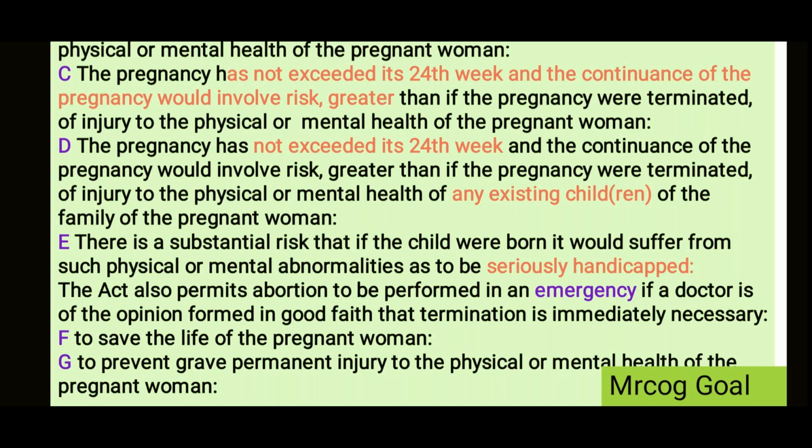So F will stand for saving the life of the pregnant woman, and G will stand for preventing the grave permanent injury to the physical or mental health of the pregnant women. So this is whenever the doctor feels that if I don't do it now, it's really an emergency to do it now, otherwise it will cause problem either to the life or may cause permanent injury to the physical or mental health of the pregnant woman. Then go for the emergency clauses, that is F and G, right?